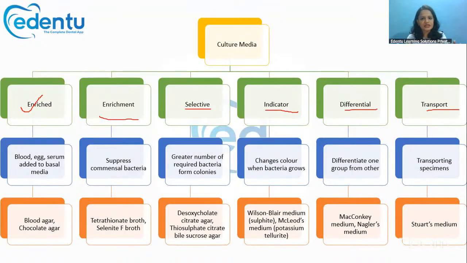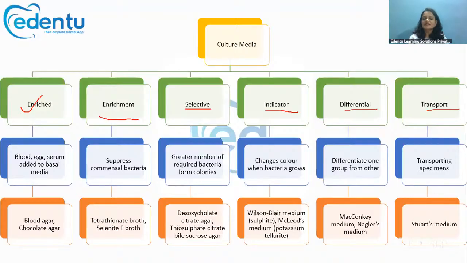That is the bacteria that we need, the bacteria of interest. Such media is called enrichment media. Examples are tetrathionate broth and selenite F broth. Tetrathionate broth will allow only the typhoid bacteria to grow and suppress all the other types of bacteria.